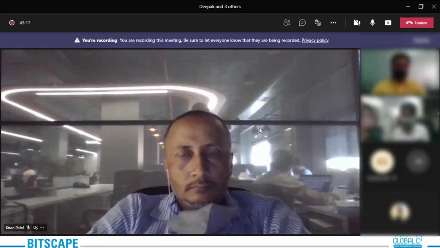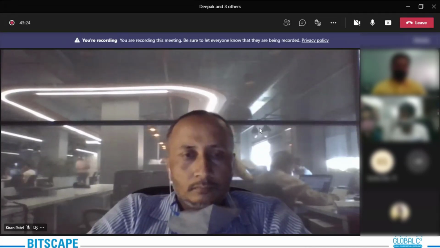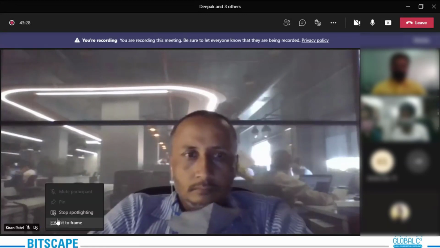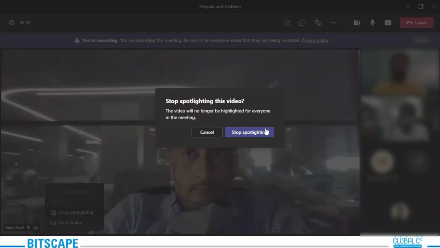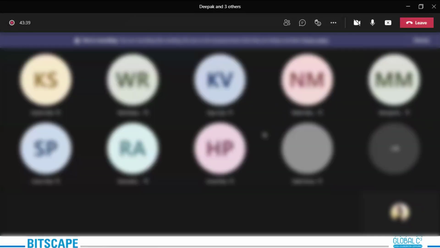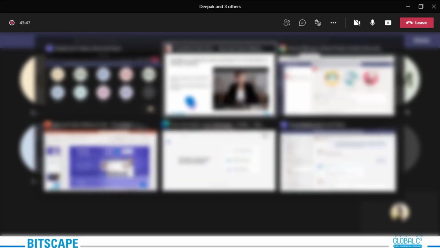For hosts who are usually presenting and need one particular feed to be shown to all the attendees, this is a very handy tool. You can also switch it off just like this: stop spotlighting. Also, at every step we will have an authentication when you start and stop a feature. I'm still going to ask a few people to keep their cameras on just for five minutes. There is one more feature that is coming in for live streaming.